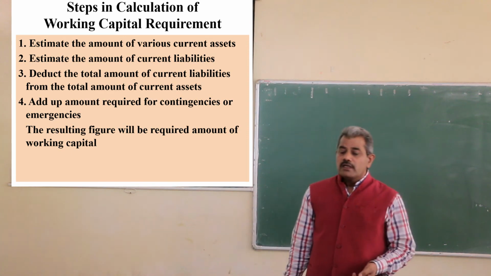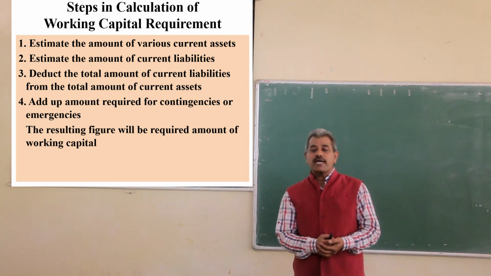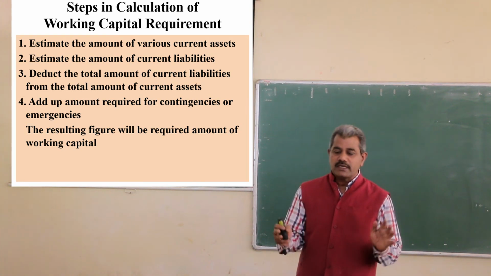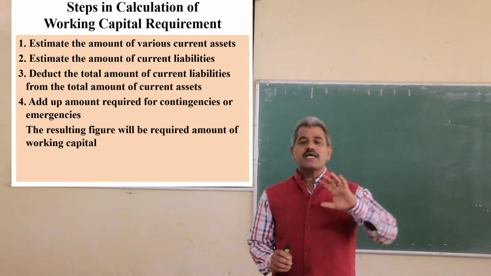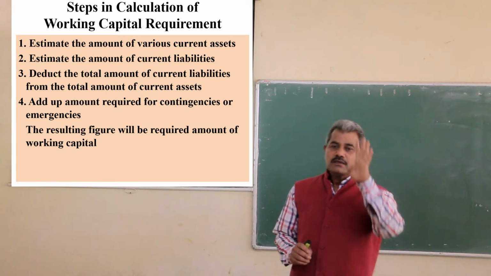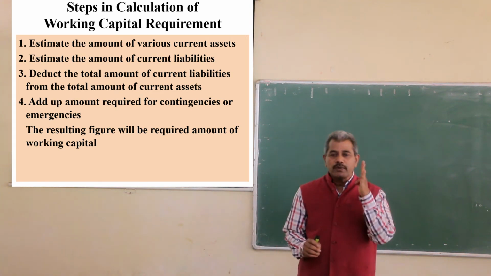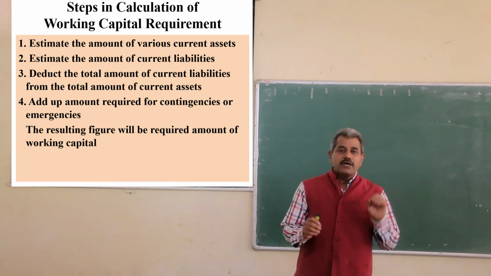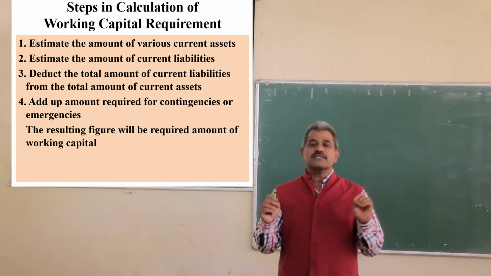Then how to calculate practically the working capital requirement? There are four steps in the process of calculation of working capital requirement. The first step is to estimate the amount of various current assets.